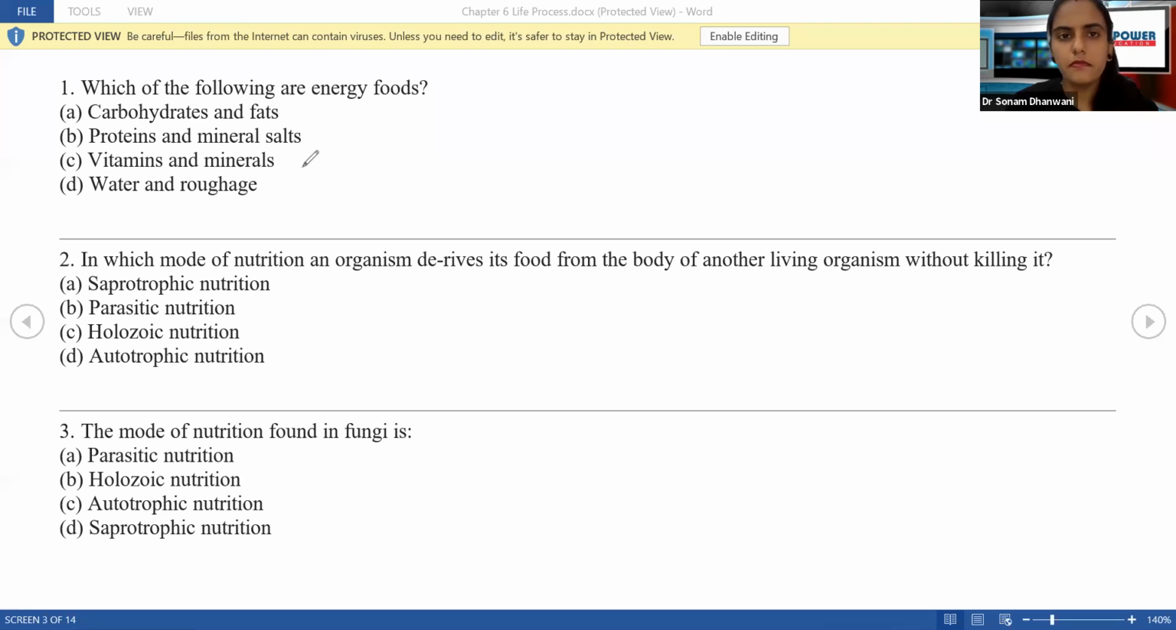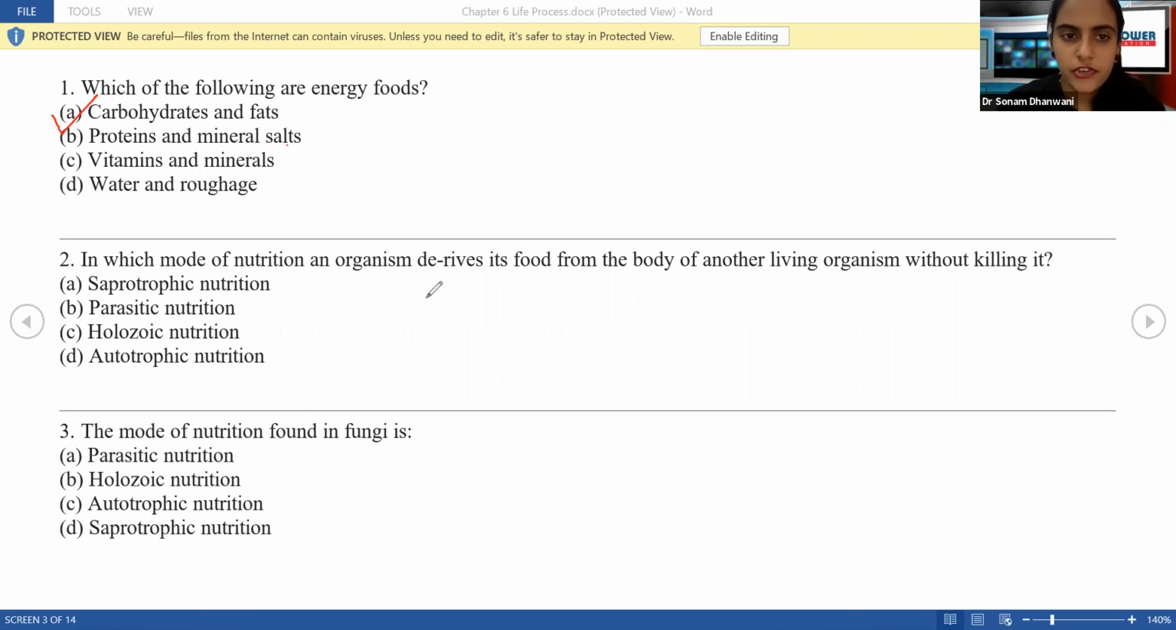The first one is, which of the following are energy foods? The main source of energy we get from plants is starch, and starch is nothing but carbohydrates. So the answer would be carbohydrates and fats. Are we clear with this? Now going ahead to the next one.